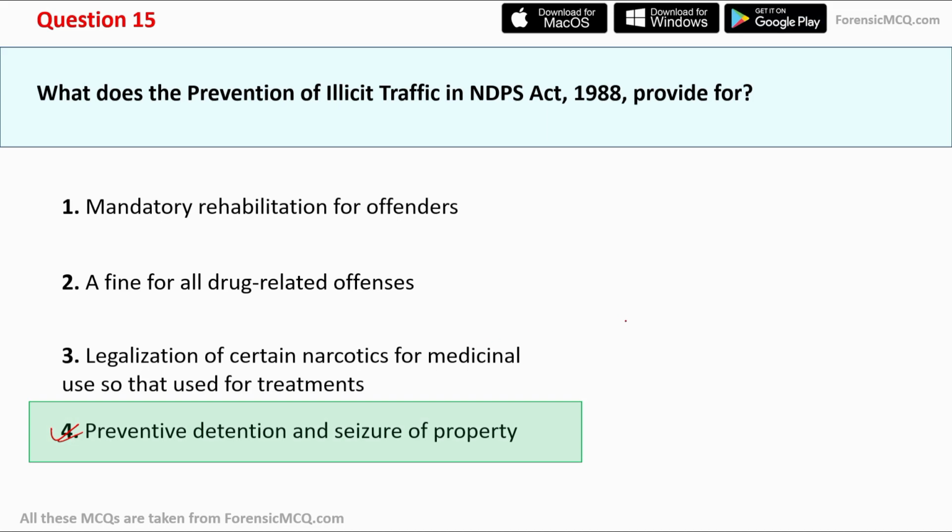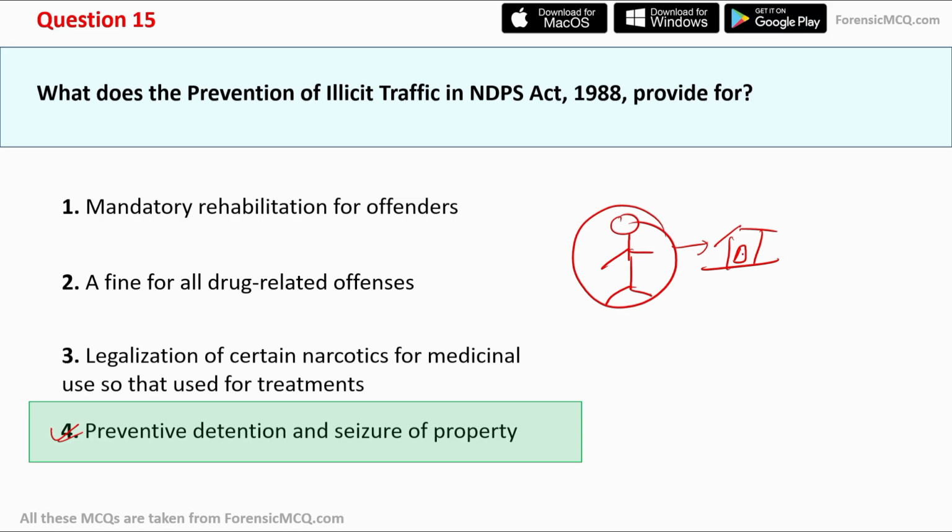So now let's check this with an example. For example, there is a person A. He is a drug trafficker and may continue to engage in such activities. So the police has the right to detain this person to prevent such activity in the future. Let's say he has a warehouse in which he stores ganja or some illicit drugs.